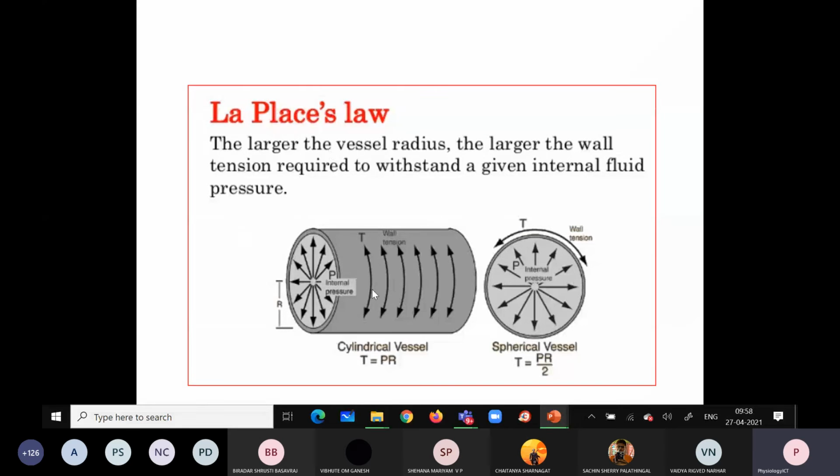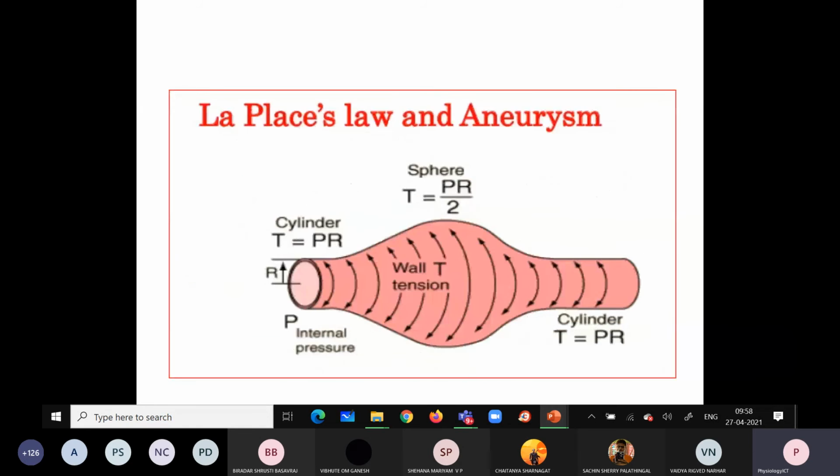This Laplace's law applies in different parts of our body, wherever we have organs like the bladder. In the bladder there will be application of Laplace's law. In the vessels there will be application of Laplace's law. Then we have it in the heart, okay. So you can apply this knowledge in the vessels in conditions like aneurysm.